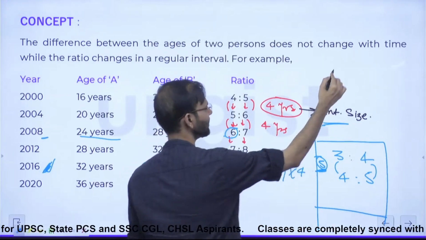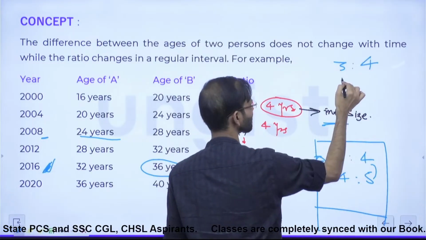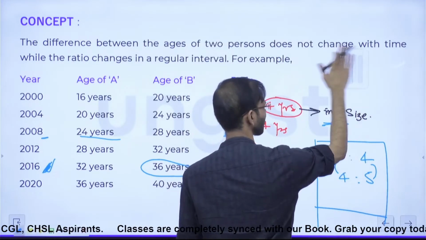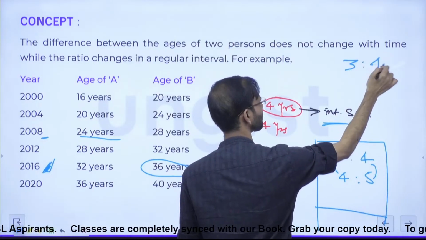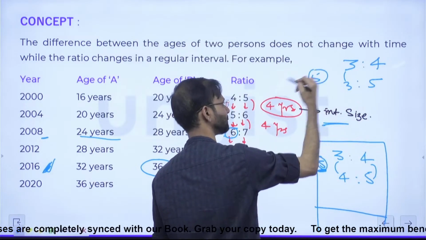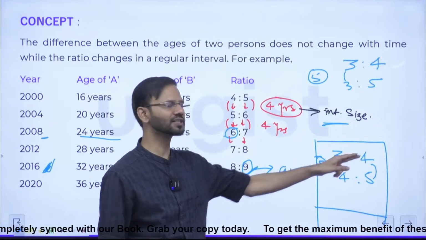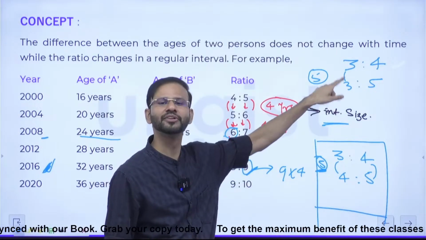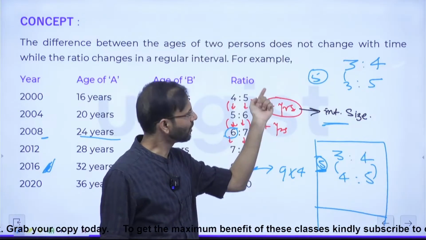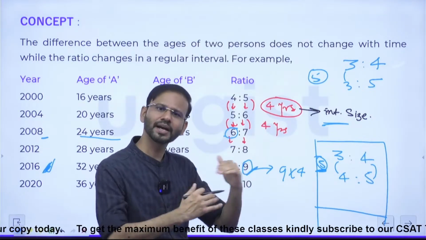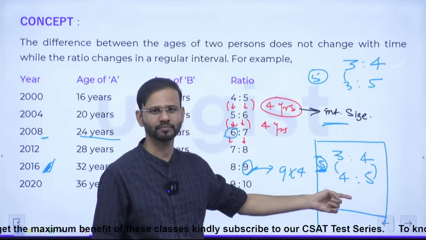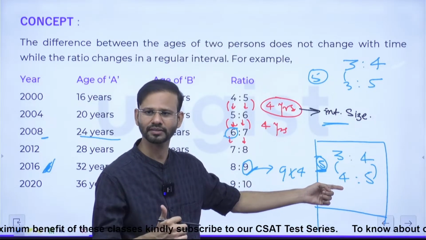Suppose that 3:4 becomes 3:5 in the next 5 years. Then guys, this is not the symmetry. Then this 5 is not the interval size. For this 5 to be considered as the interval size, we should have this type of relationship. Everyone agreed? Right guys?